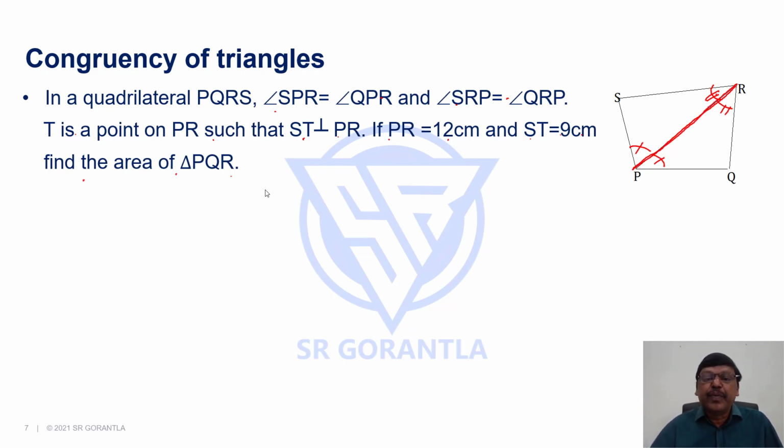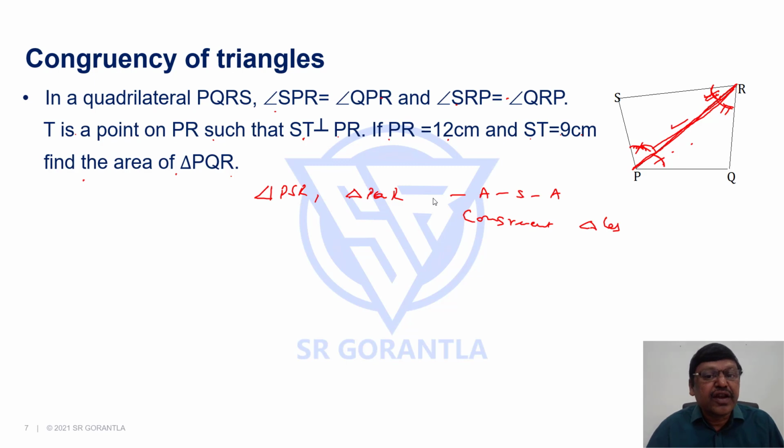So if I consider triangle PSR and triangle PQR, two angles are equal, these two are equal, these two are equal, and this is the side between these two angles. So by the rule of ASA, angle, side and angle, these two triangles are congruent triangles. Congruent triangles means they are equal in every respect.